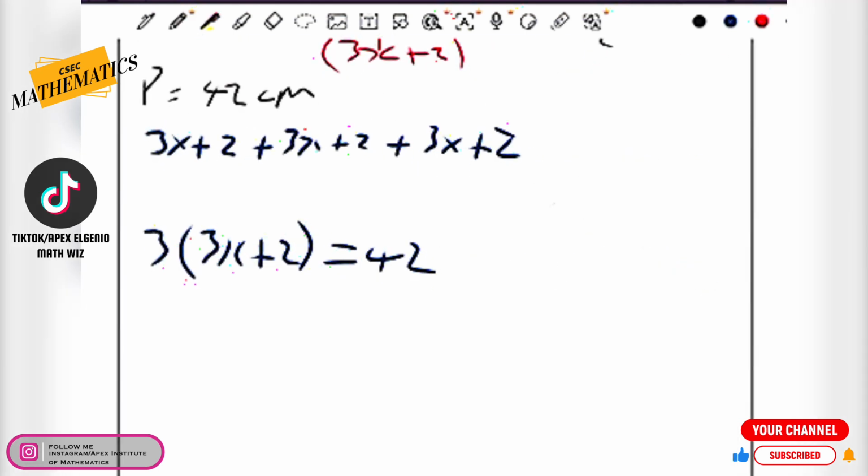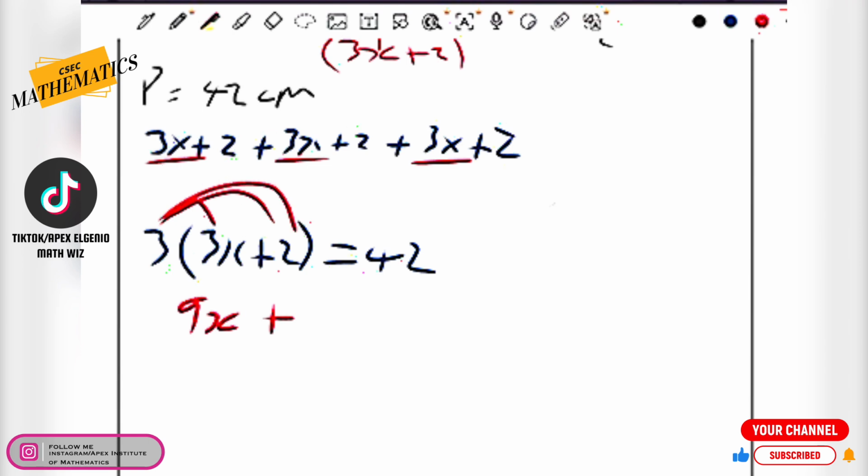So what we can do is use the 3 to go inside the bracket using our distributive law property. 3 times 3x gives us 9x. That's the same way if we had said 3x plus 3x plus 3x, that's equal to 9x as well. Then 3 times 2 gives us 6. That's the same as saying 2 plus 2 plus 2, which is still 6.